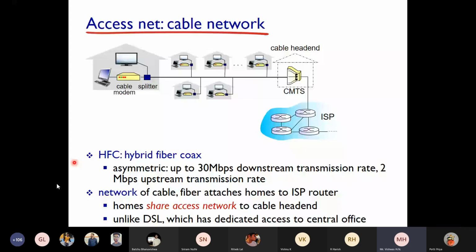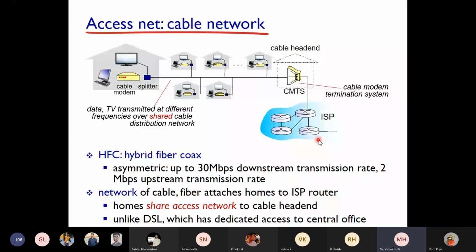So we will see the next one then. We have seen DSL, we have seen cable networks. See, there is a statement here: data and TV transmitted at different frequencies over a shared cable distribution network. Cable modem termination system, CMTS in short.